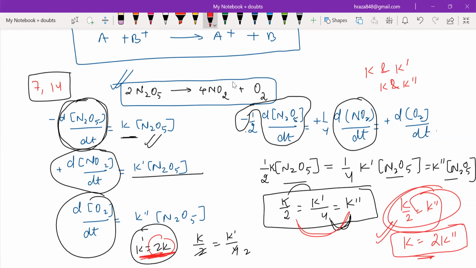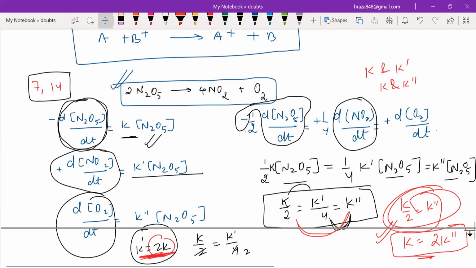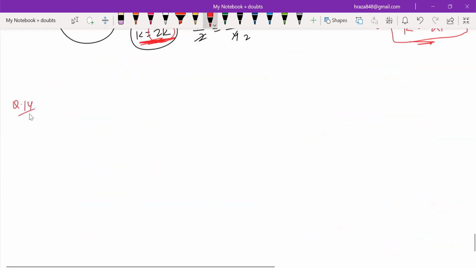So the next question is 14, right? Yes. Question number 14: when the initial concentration of the reactant is doubled, the half-life... question 14 is quite easy.